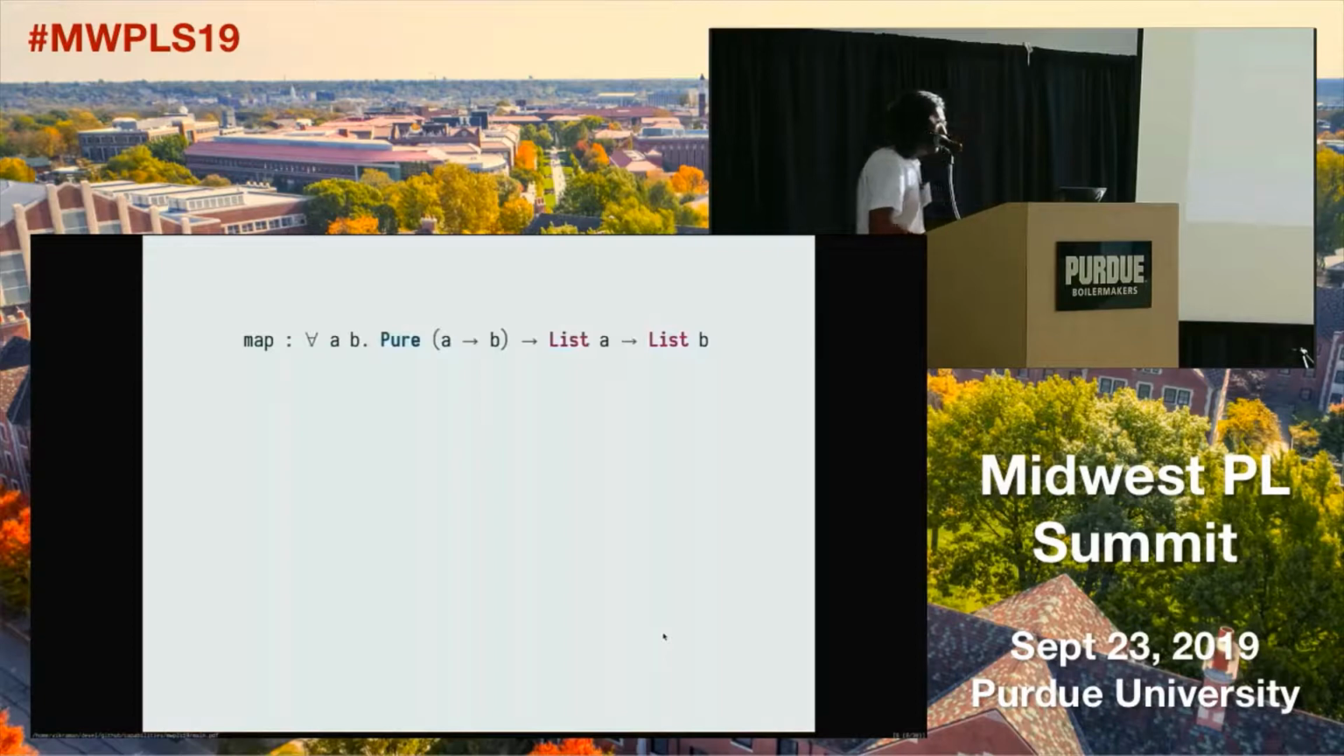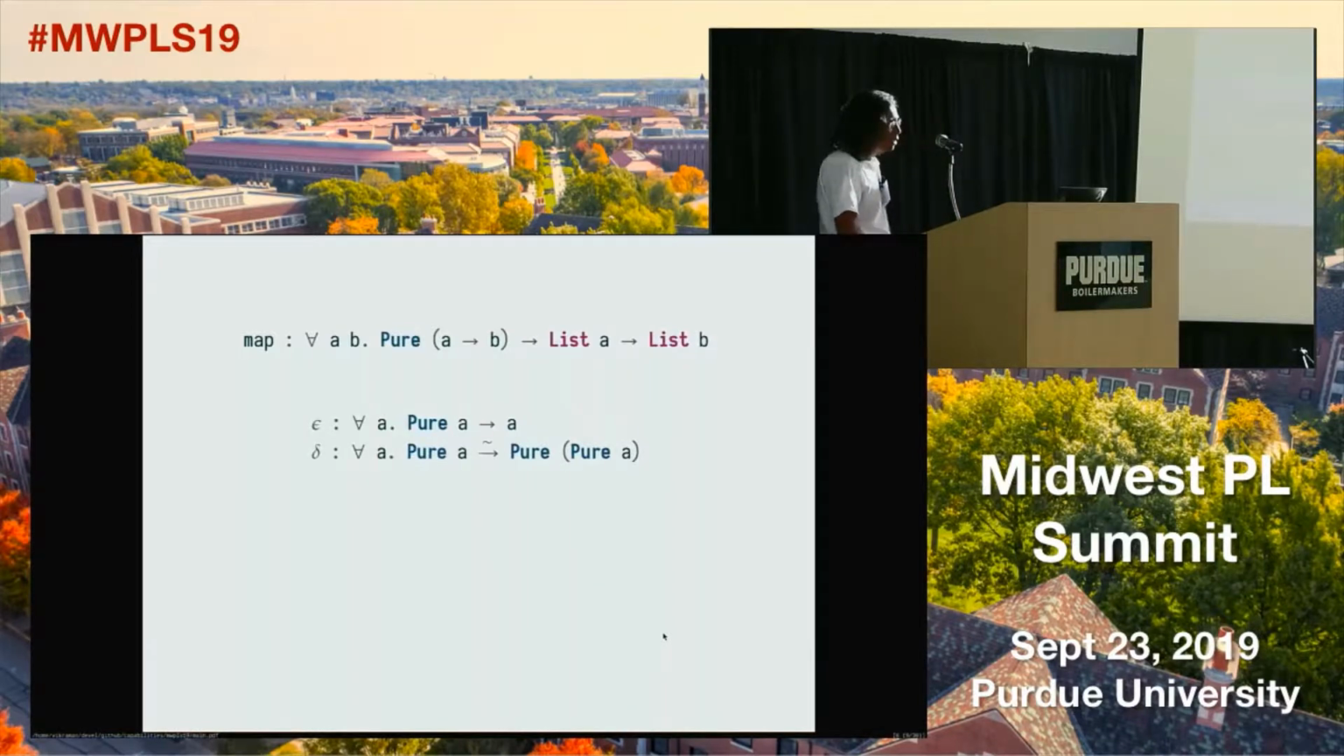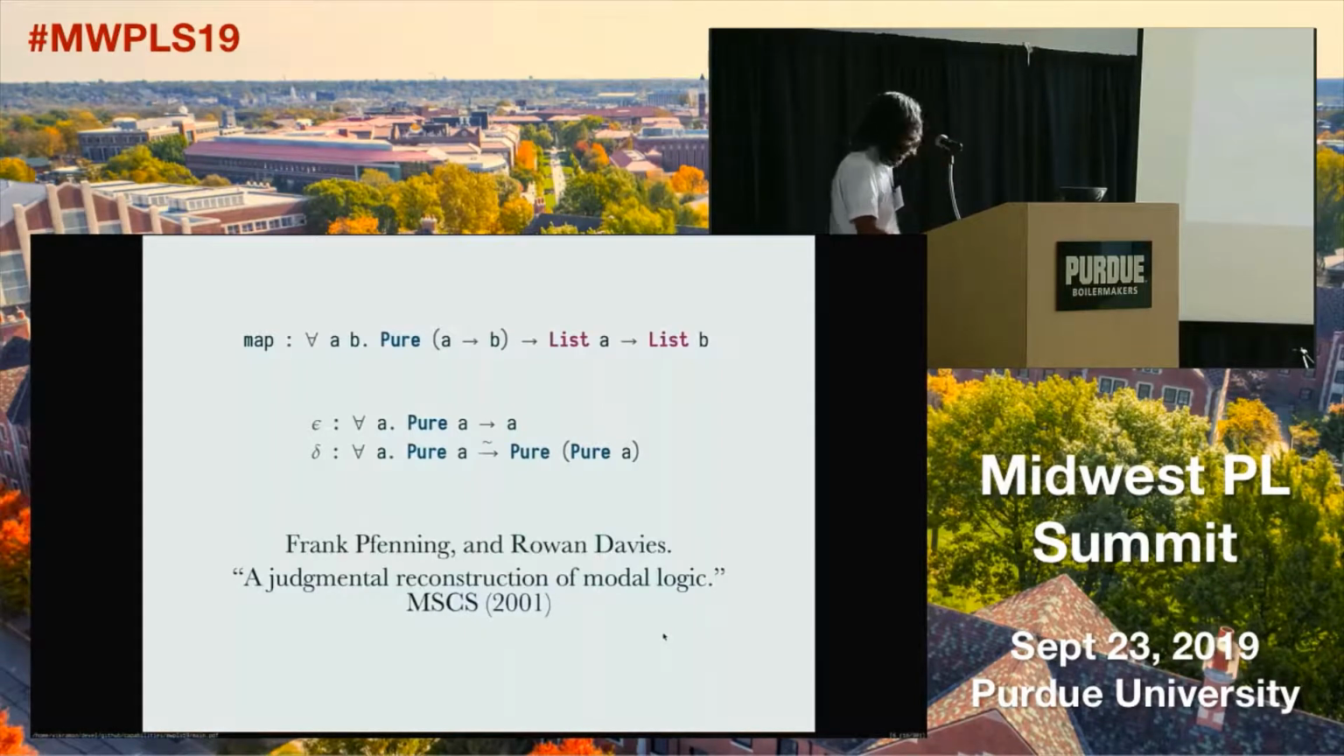What I want is to write down a type signature for map where I say that the function that I pass into it is always going to be pure. So I want to add a pure type constructor to my type theory. The first observation is that pure is a comonad because it has a co-unit and a co-multiplication. So all we need to do is extend our type theory with a comonad. We're going to use an old idea from Pfenning and Davies, which is about how to reconstruct S4 modal logic using judgments. So we're going to make a modal type theory where purity is a comonad.